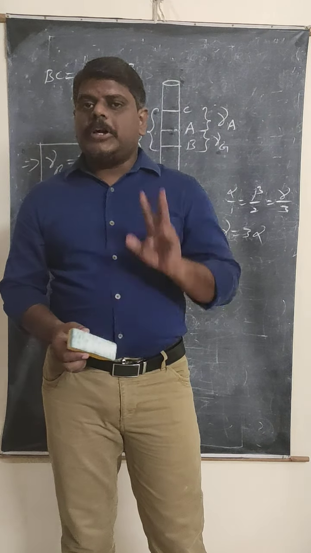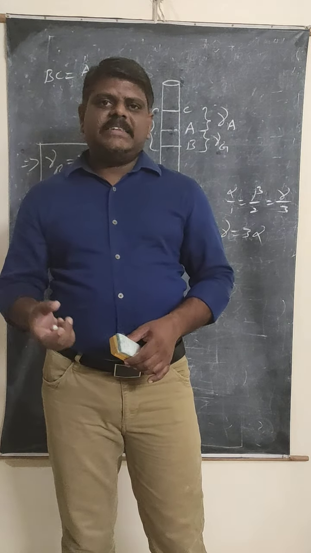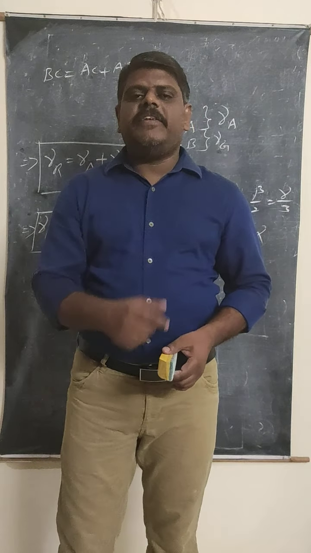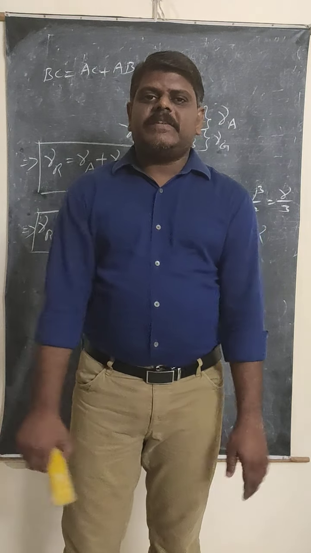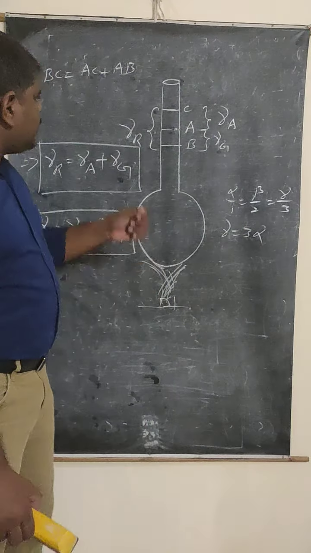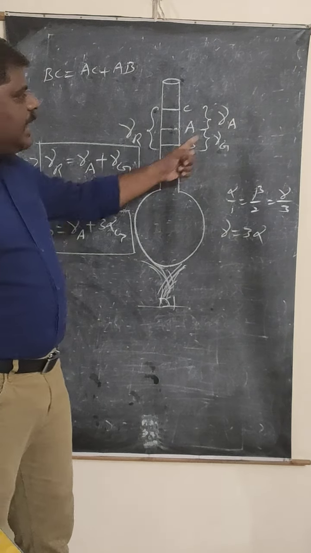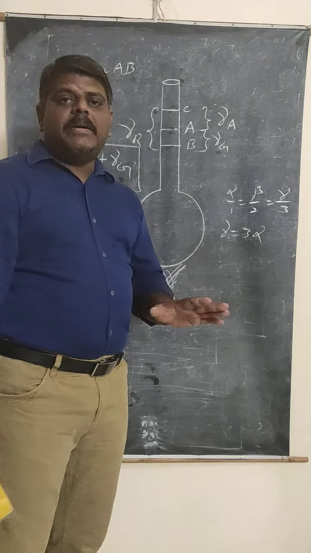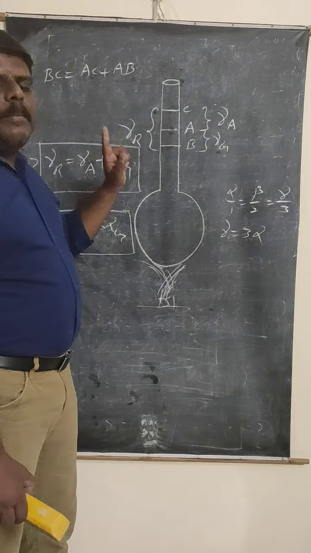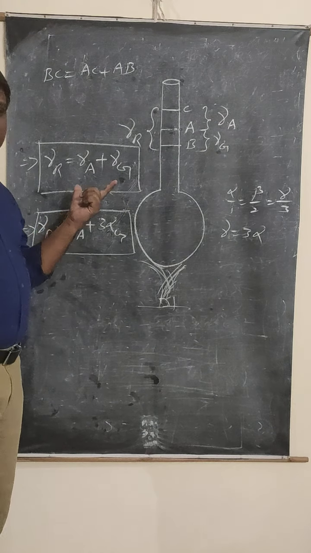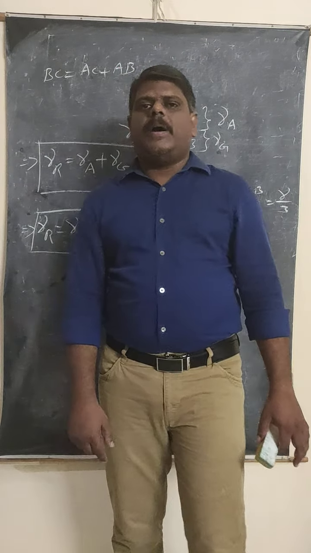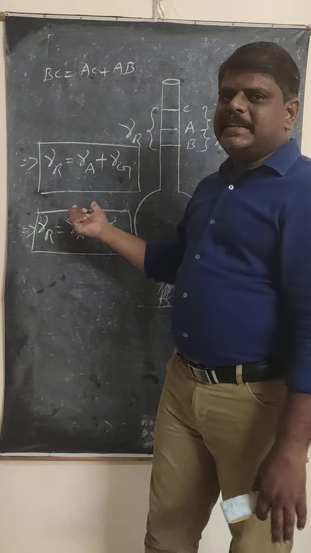And why do the liquids have two types of volume coefficient? The reason is the liquids will not be directly heated. If you want to heat the liquids, definitely we need a container. So based on the expansion of the container, the volume expansion of the liquids is classified into two types: one is the real expansion and another one is the apparent expansion. Remember the symbols, symbols are very important. Apparent expansion gamma A, real expansion gamma R. Always the coefficient of real expansion is greater than the coefficient of apparent expansion. You need to remember these concepts.